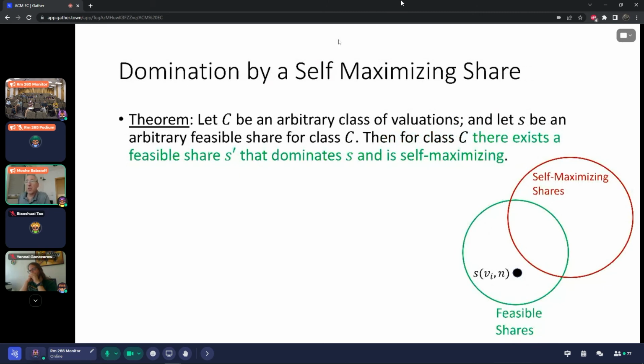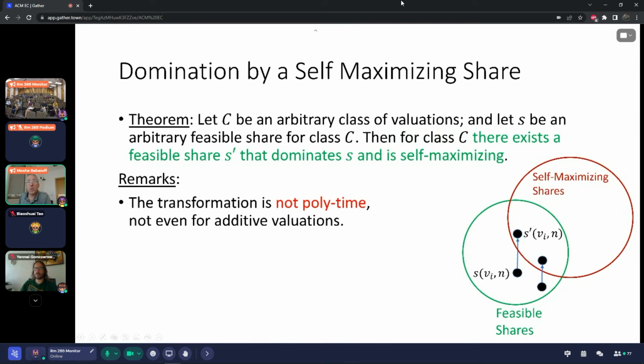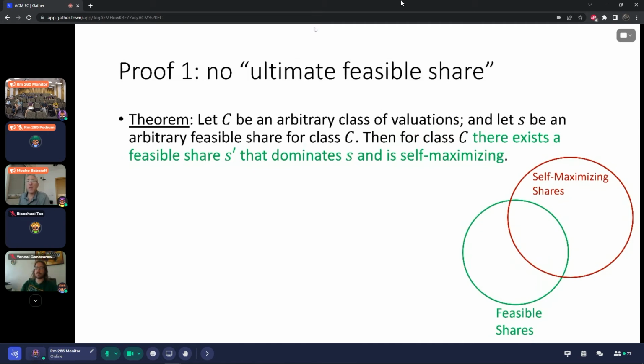So let's start from any share that is feasible. One might wonder whether there is a self-maximizing share that actually dominates it. And this theorem proves the following, that for any share S that is feasible, there is another share S prime that dominates the first share, and it's also self-maximizing. So in some sense, requiring that the share is self-maximizing is without loss of generality, but that's not exactly the case, because actually this transformation is not polynomial time computable, even if the valuations are additive. And this will play a role in the next part of the talk.